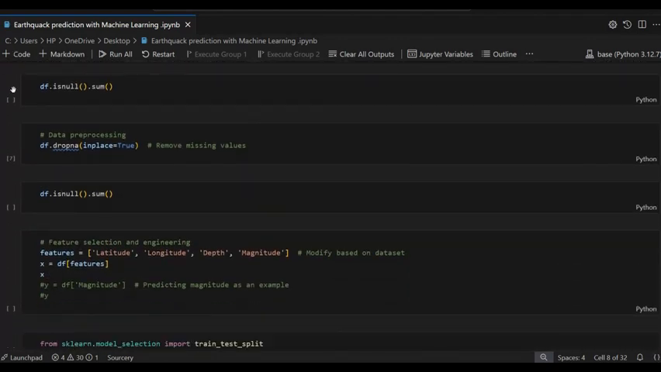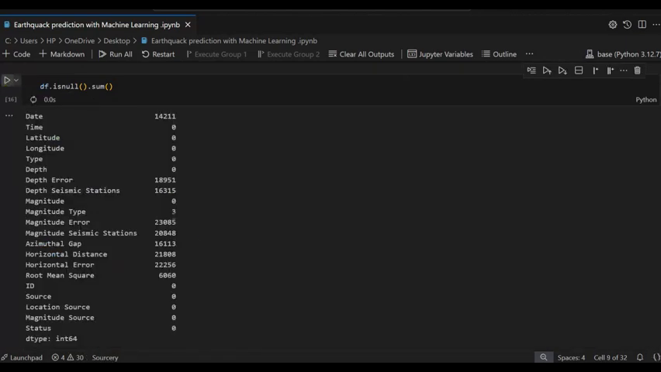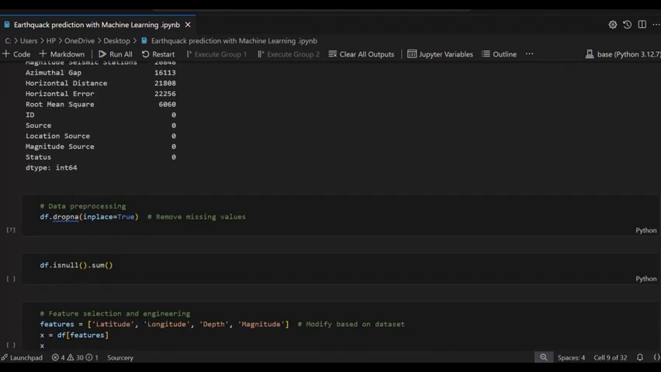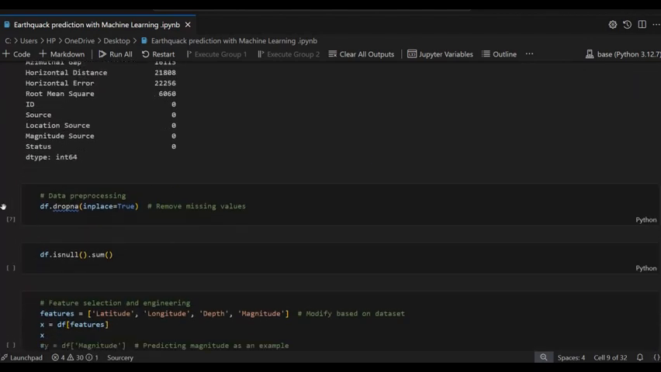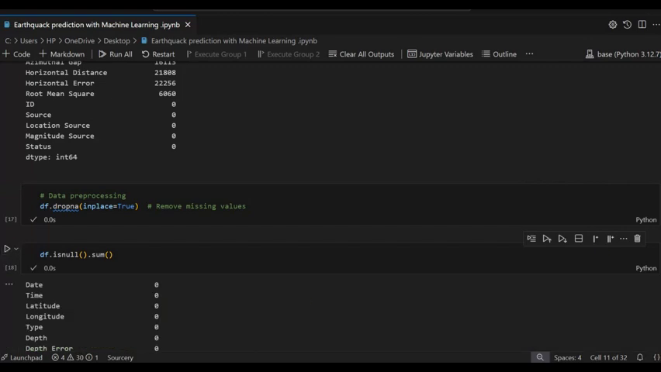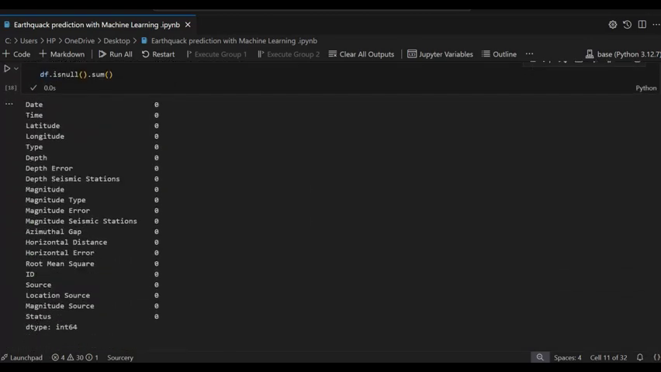Now check the null values. Is there any null value? So there are a lot of null values: depth error, date, magnitude types. So these are the null values. Now we drop the null values. So df.dropna inplace equal True. It removes the null values. Now again check it. You can check there is no null value.